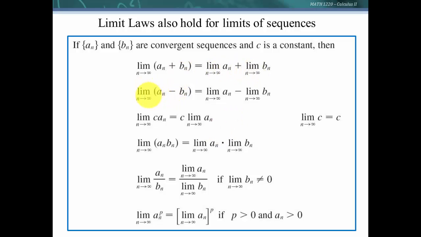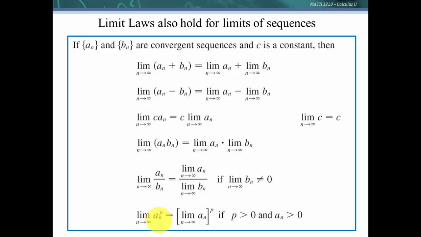If we have the limit of the difference, it's equal to the limit of each one and then take the difference. If we have this sequence times a constant, the limit of that is the same as the limit of the sequence and then multiply by the constant. If we have the limit of the product of these, then that's the same as the limit of each one and then take the product. Same with the quotient. The limit of a quotient is the quotient of the limits.